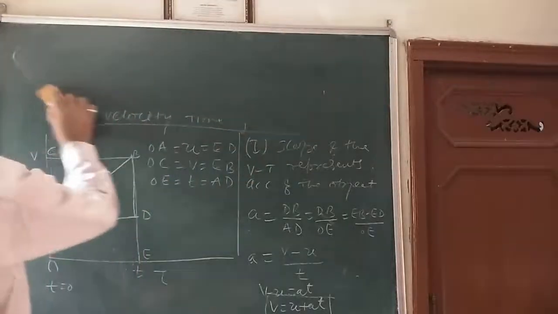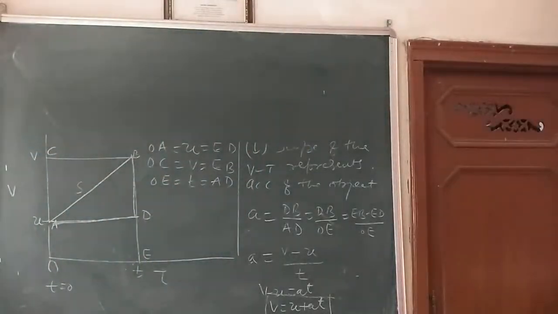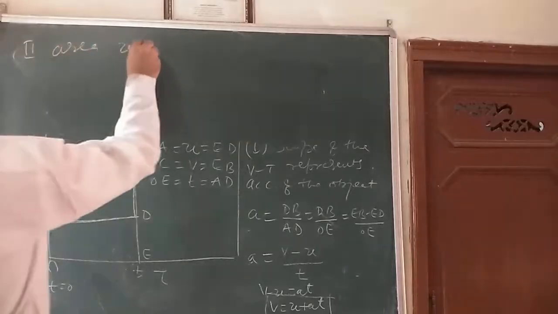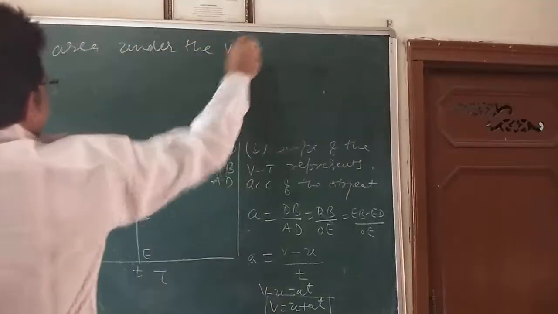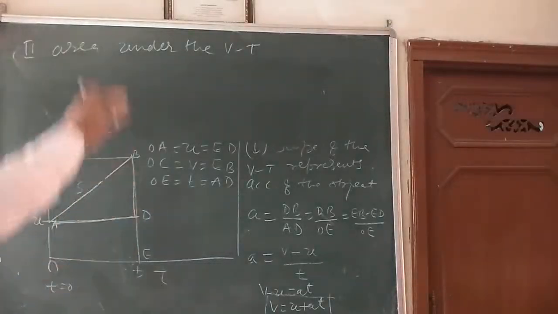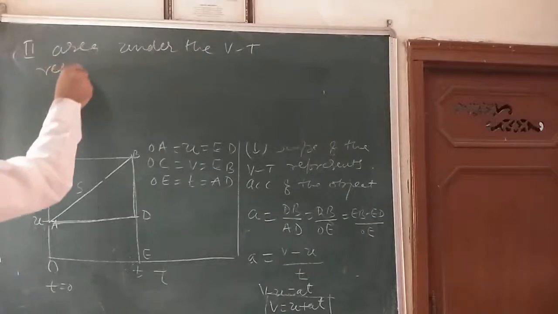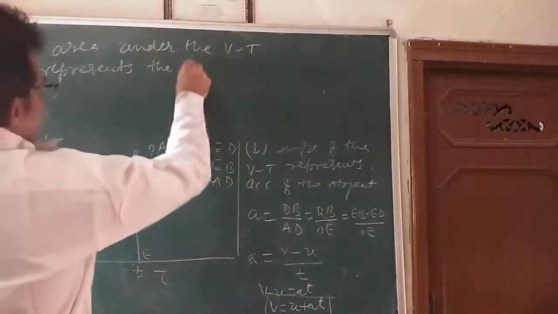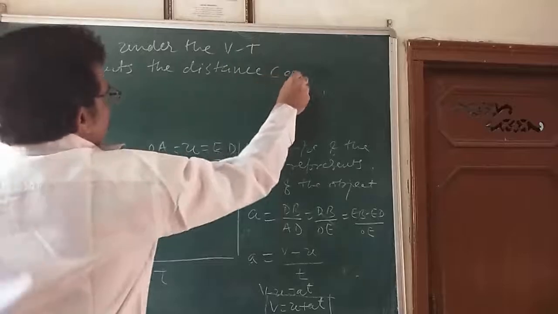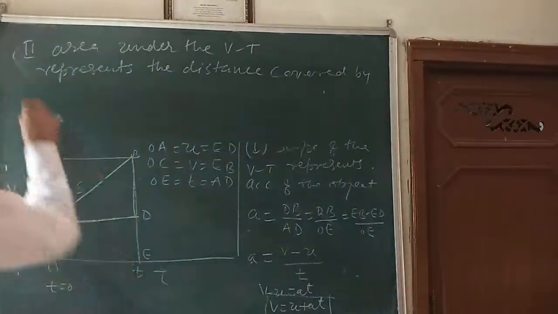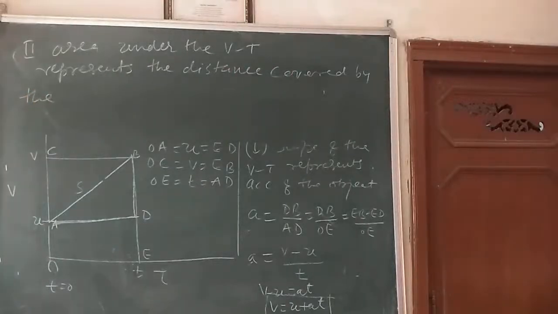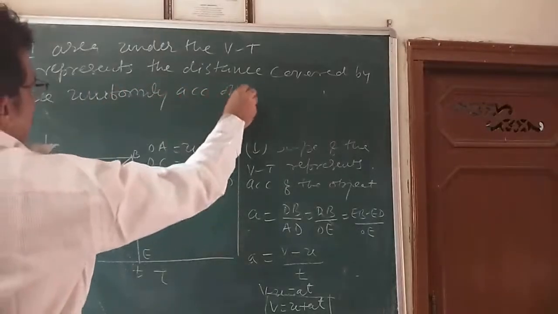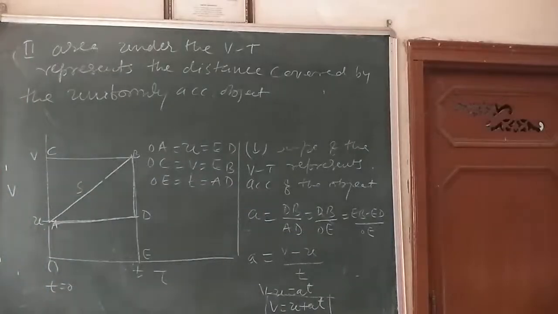Now, the second equation of motion. We know that the area under the velocity time graph for a given time interval represents the distance covered by the uniformly accelerated object in that time interval.